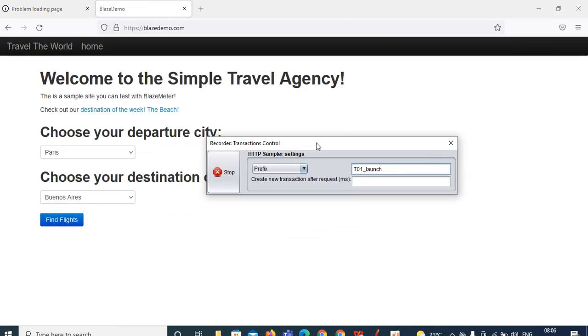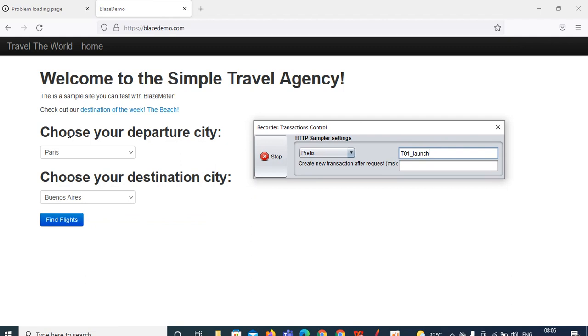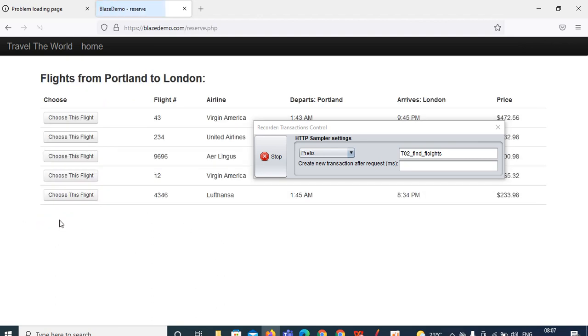Next, I am going to choose the departure city and destination city, and click on find flights. So next one is T02 underscore find flights. That is the transaction name. Choose the departure city as Portland. You can choose anything, but every time I am choosing those two only. Click on find flights. That is the second transaction. If you want to choose a flight, yes, you can choose the flight as well.